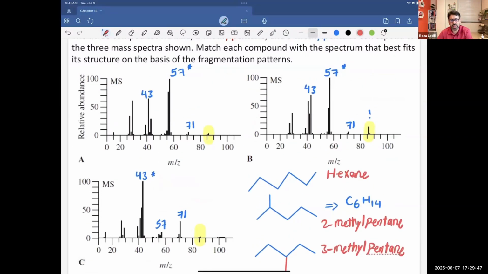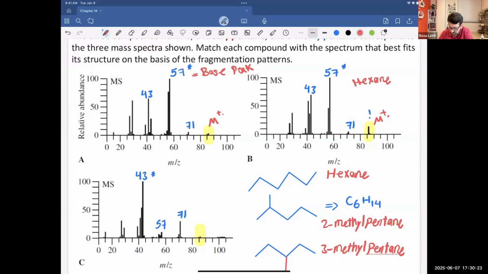Okay, between A and B, as you see, the base peak is 57. So clearly there is a huge preference for 57, in both cases. And the next thing is A. In case of A, the molecular ion is really weak, while this one is much better. So I'm going to say this one can be hexane. So I will assign it as hexane.